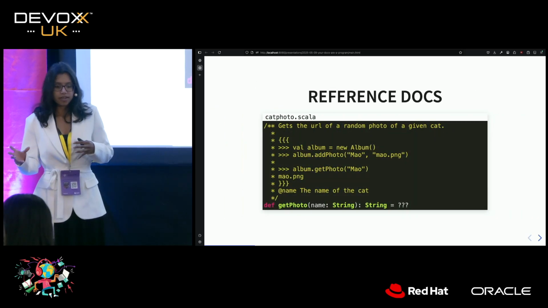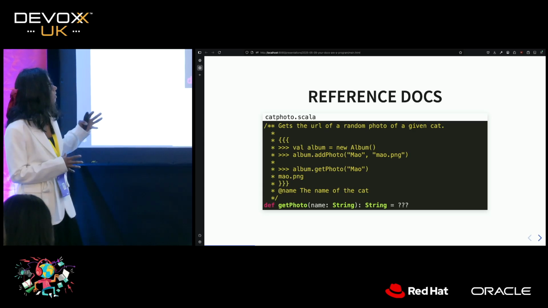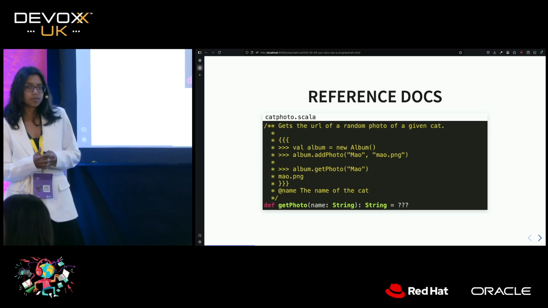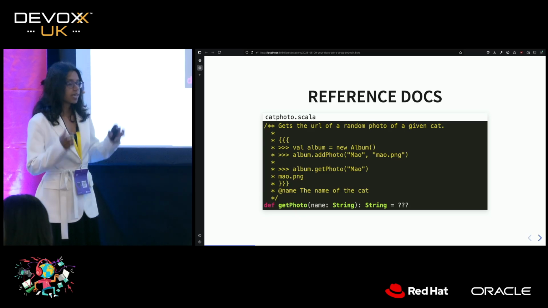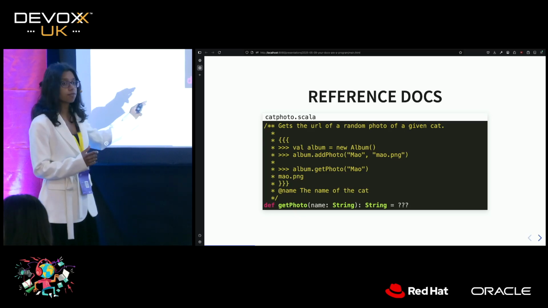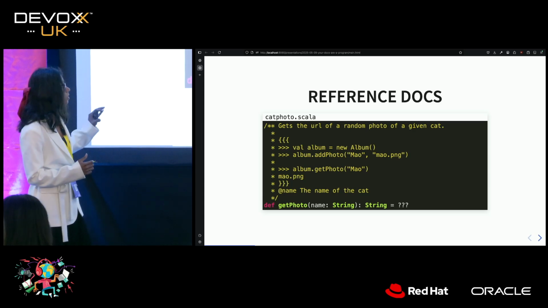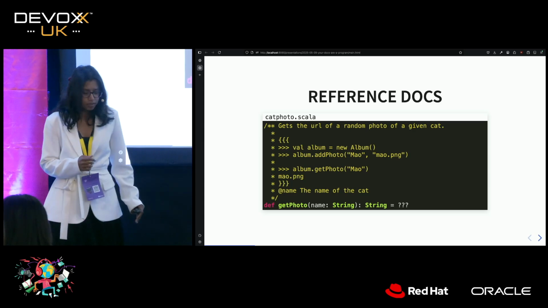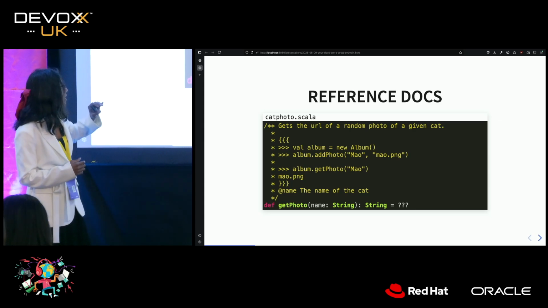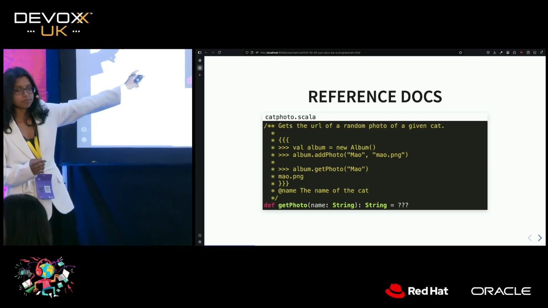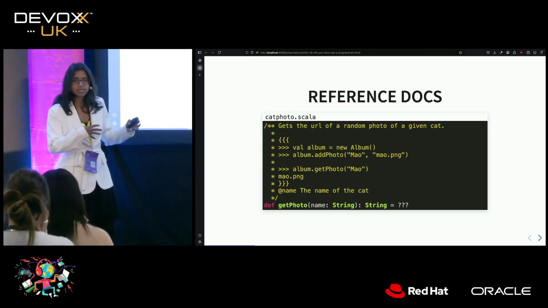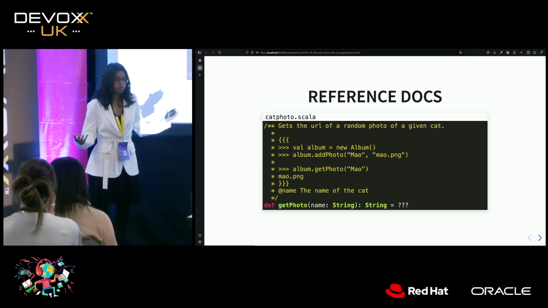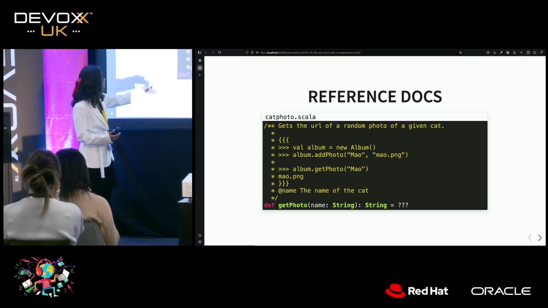In order to try and illustrate this, let's imagine a scenario. Let's say we're writing some reference docs now for cat photo. We've taken a very specific function, the getPhoto function, and we've decided to document this. So getPhoto gets a random photo for a given cat. That's a little bit confusing, so in order to help people understand, why don't we write a code snippet in here?